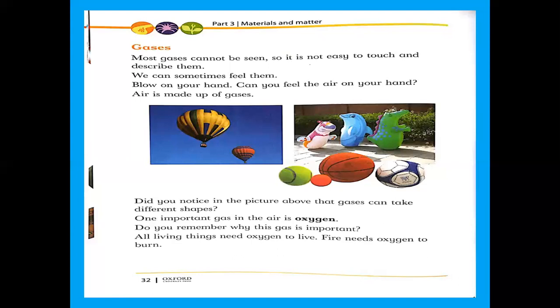So oxygen is very important for all living things. And also fire needs oxygen to burn, because oxygen helps in the process of burning. So in this way, oxygen is very important for us.